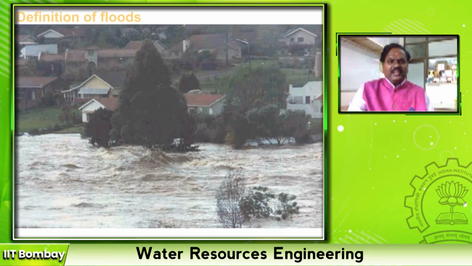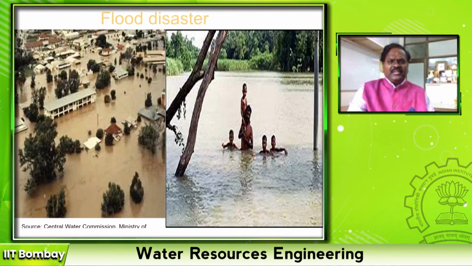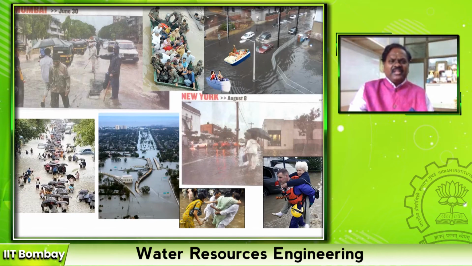What happens when there is a flood? We call that a disaster. It's one of the natural disasters, right? It inundates the property, restricting the movement of life, leading to huge economic loss, not only in urban areas but also in rural areas, right? These are some example photographs. Every country faces a devastating flood one day or another. Mumbai, New York, several countries. Every year some countries are facing drought as well as floods.